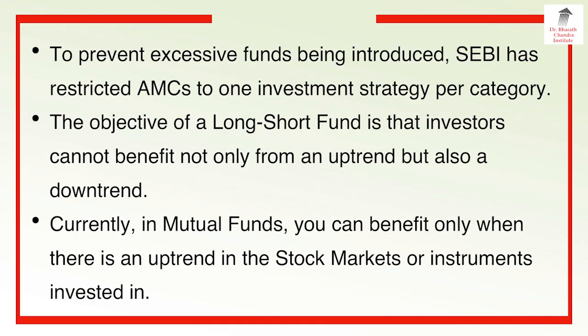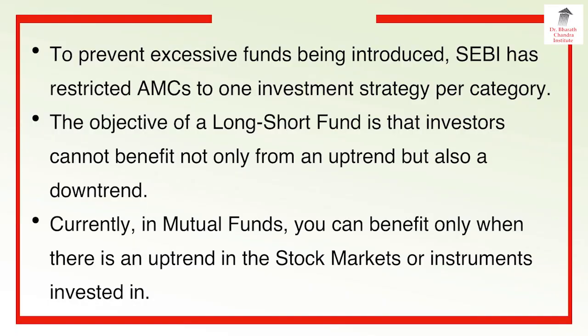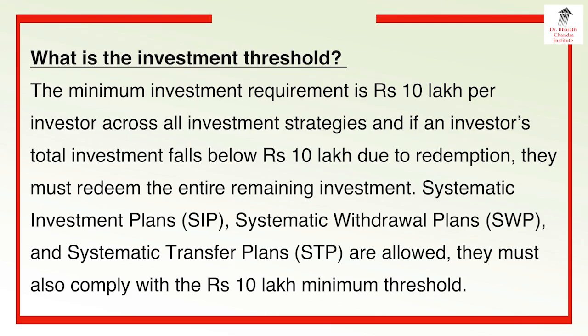To prevent excessive funds being introduced, SEBI has restricted AMCs to one investment strategy per category. So for one category, only one fund will be there, so they cannot have the same category in multiple funds. The objective of long short fund is that investors can benefit not only from an uptrend but also a downtrend. Currently in mutual funds, you can benefit only when there is an uptrend in the stock markets or instruments which are invested in. What is the minimum investment threshold?